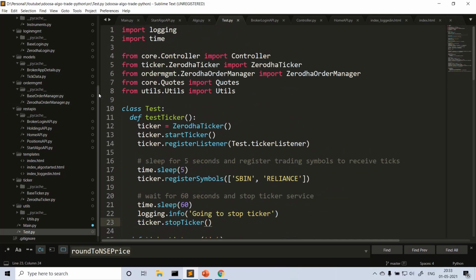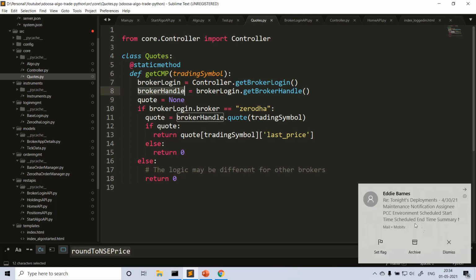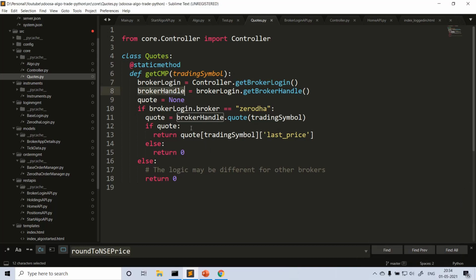And there's one more file I wrote just for the utility codes. If you want to get some quote instantly, without using a ticker, here also we get the broker login session from the controller and get the broker handle, in this case the Kite handle if it is Zerodha. If it is Zerodha, we'll just call broker handle.quote, passing the trading symbol, and if you receive the quote, we'll access the last traded price like this. If you don't receive the quote, we'll just return 0.